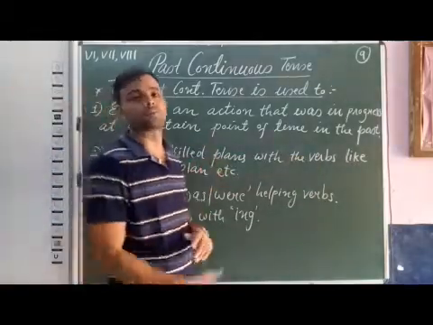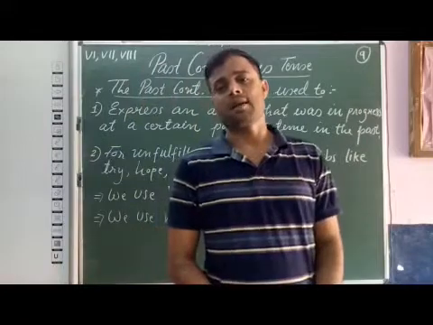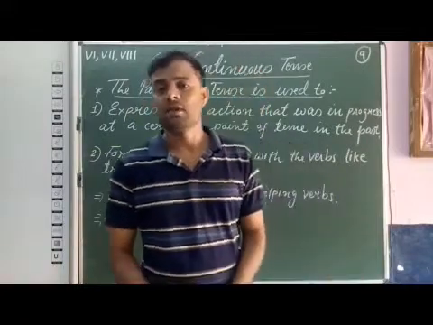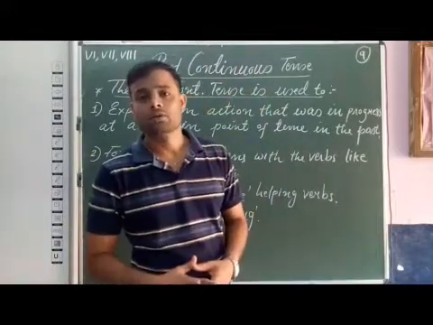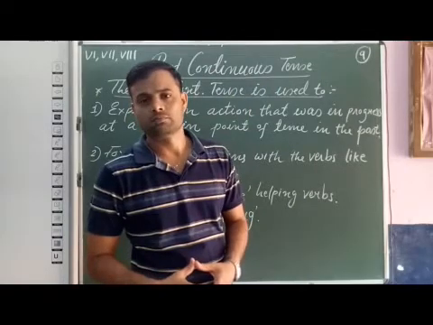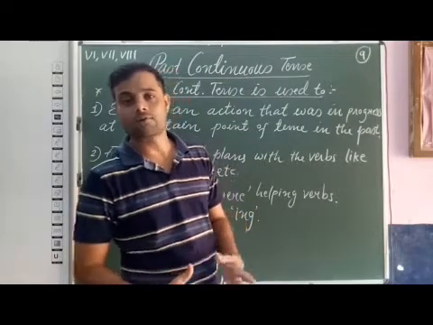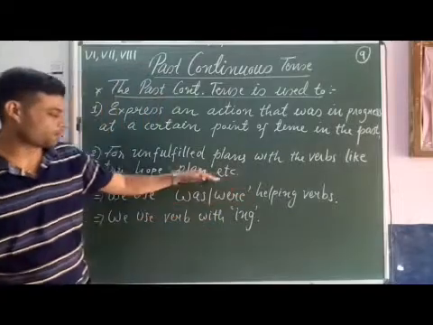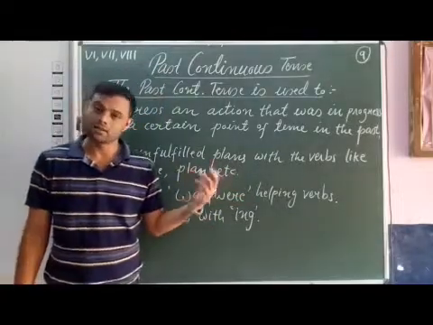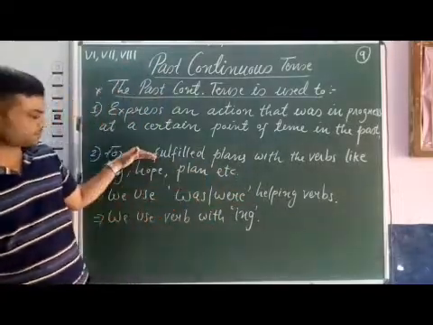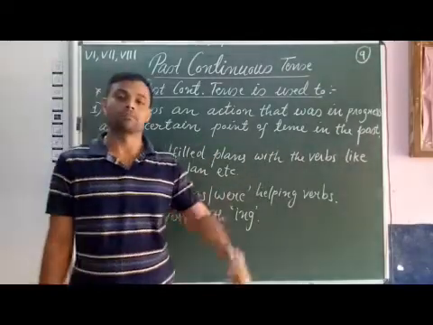That time we use past continuous tense. I was planning to solve this sum. That time also I was planning. I have used the verb plan. So that also suggests an unfulfilled plan.